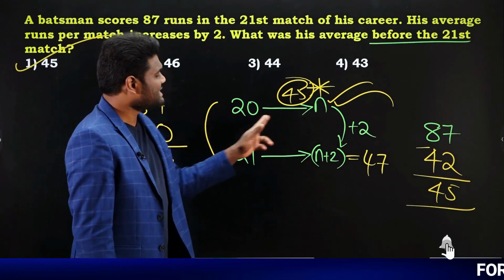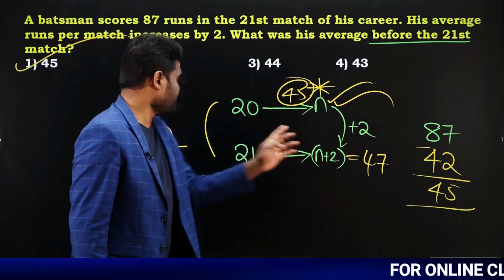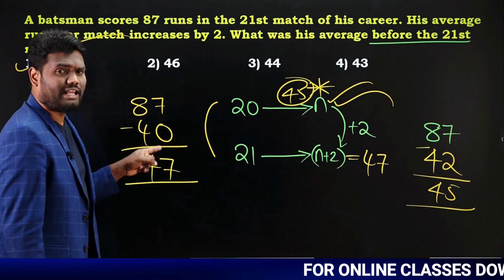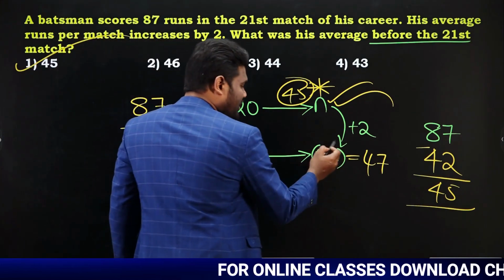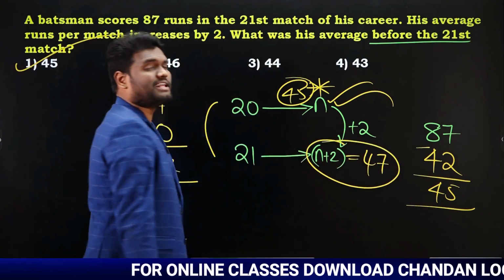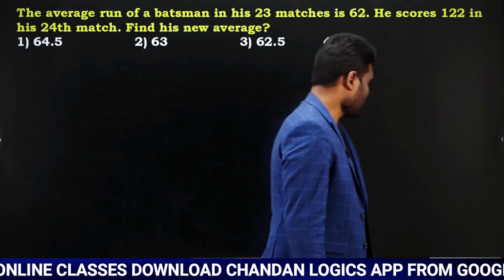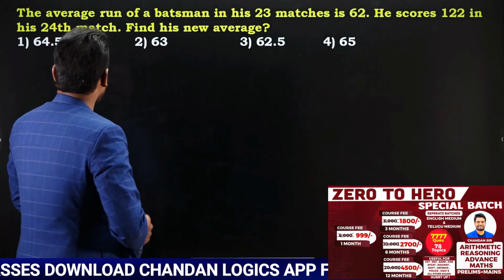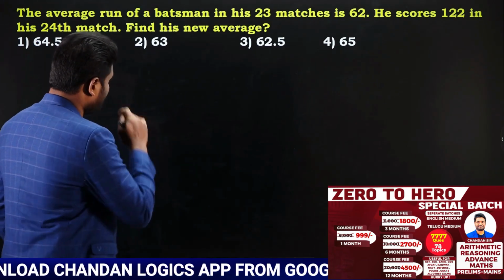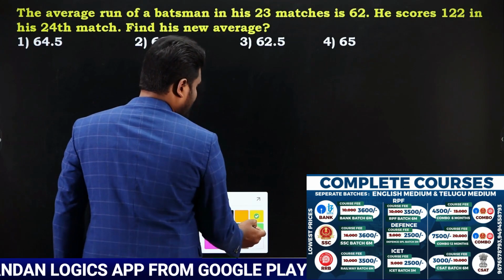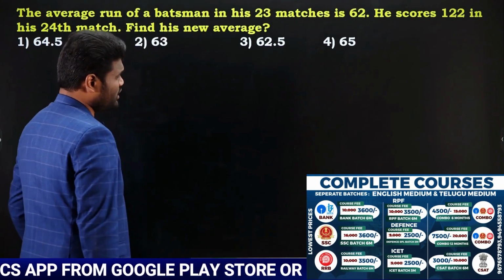For 20 innings increased by 2, it is going to be 40. Out of 87, if I take 40, the remaining is 47. Now this remaining 47 is nothing but n plus 2. If n plus 2 is 47, the value of n is 45. Okay. Next one, the average runs of a batsman in his 23 matches is 62.